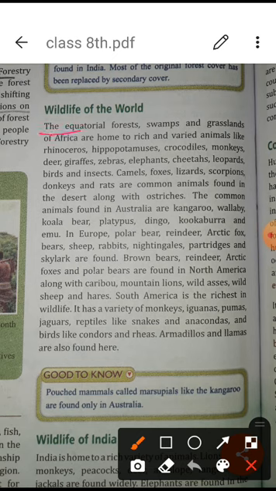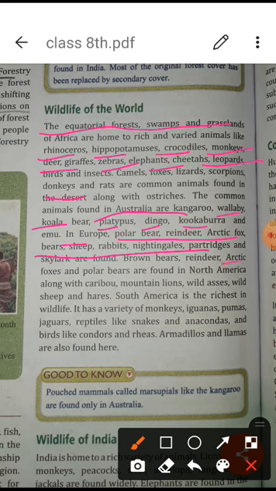If you talk about the equatorial forest, different kinds of animals are found here. I'm just putting the underline, so all these kinds of animals can be found here. If you go to Australia, there are also different kinds of animals found. If you go to Europe, you will have the polar bear range. So there are different kinds of animals which I have included here.